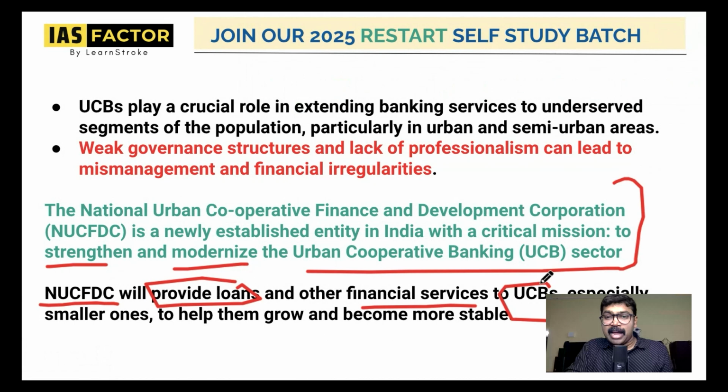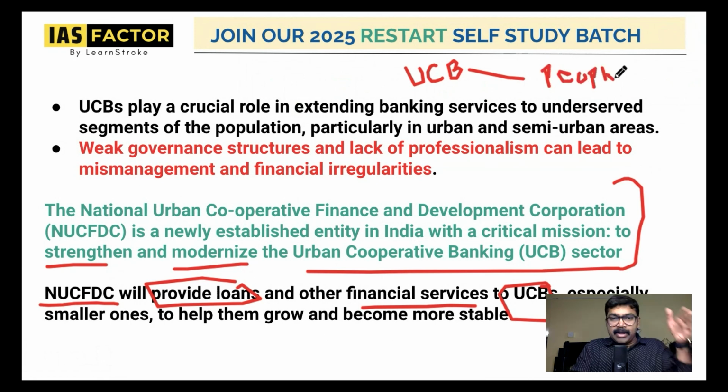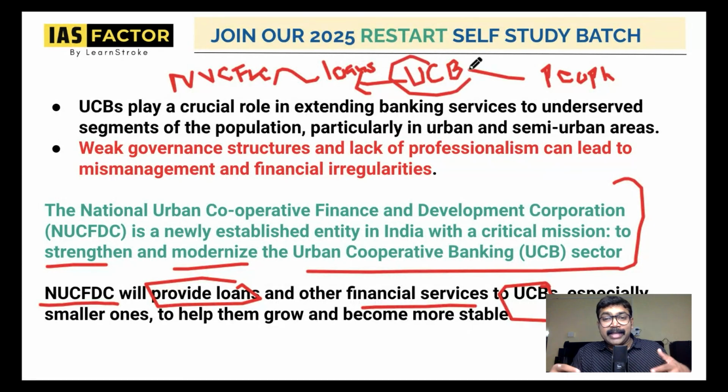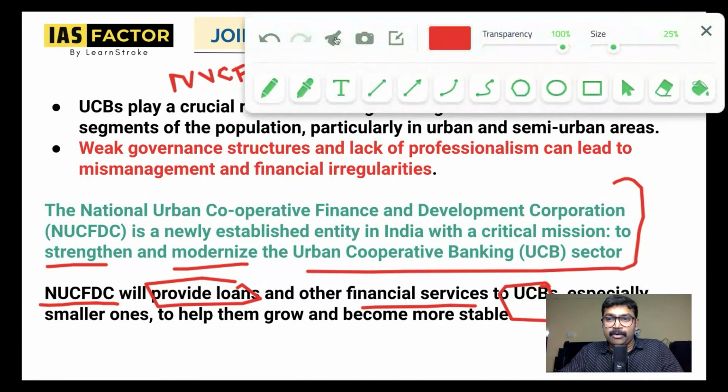So have this understanding. UCB already has some functions. It is already giving support to the people. And what will the NUCFDC do? It will come in before the UCB. The NUCFDC will give loans to the UCB. Very, very important. It will give the loans, the technical support, and the financial support to UCBs so that they can function effectively. So it is a supporting system of the urban cooperative bank. So have an idea about this.